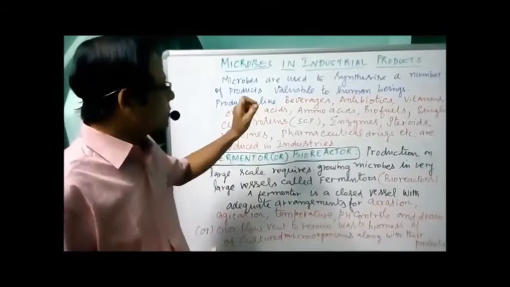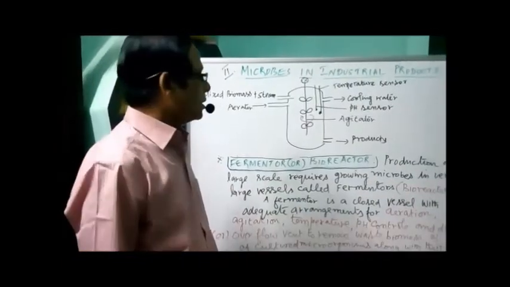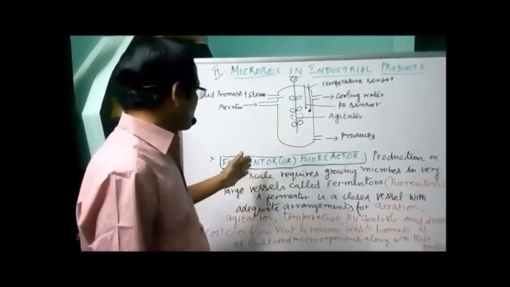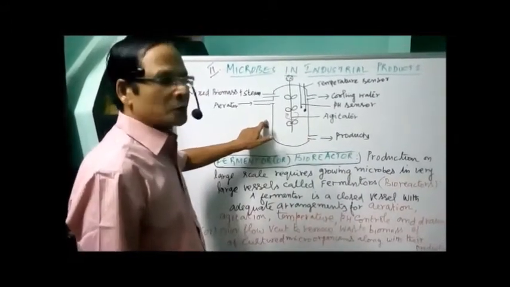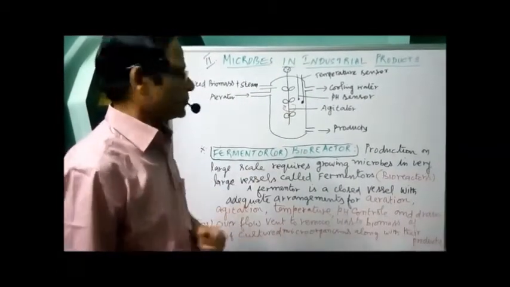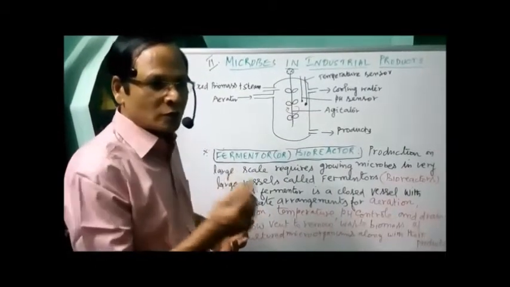I will also show a simple one on the board now. For large scale production of biomass, we require a fermenter vessel or bioreactor. This is a simple diagram showing a fermenter vessel or bioreactor. See here, just like I mentioned about a washing machine, it is rotating constantly.